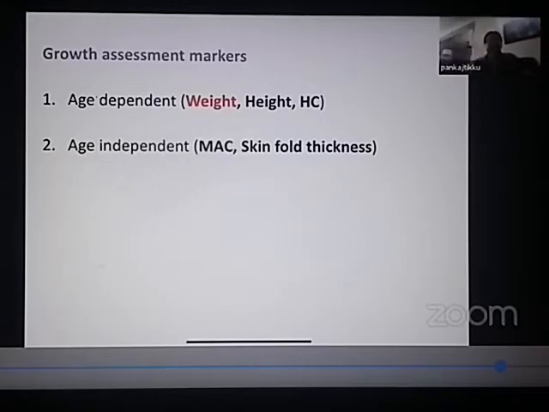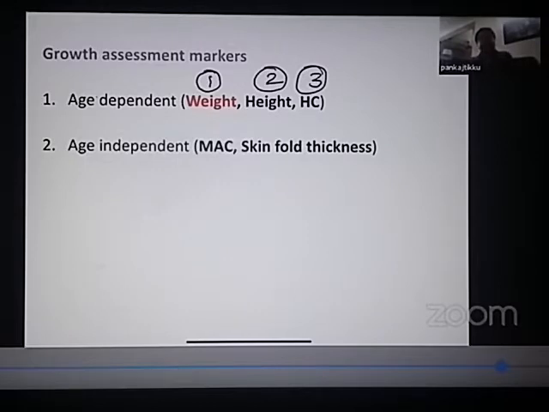He is very short. So all those markers which require age, and only then you can say whether growth is normal or not, are known as age-dependent markers of growth assessment. So which are the age-dependent markers of growth assessment? The first is weight, the second is height, and the third is head circumference of the child.